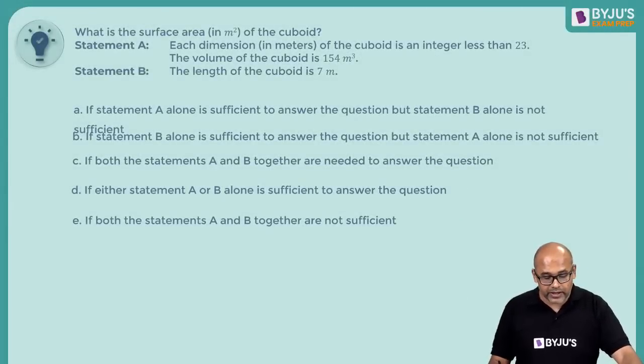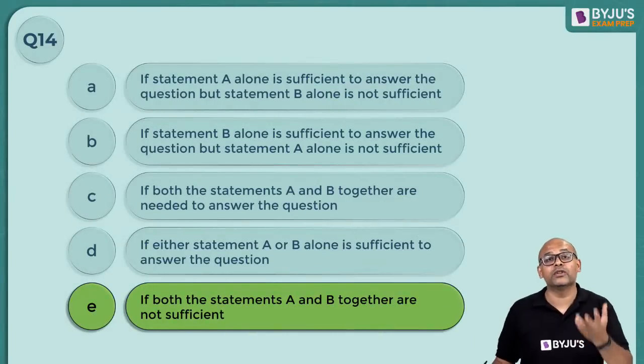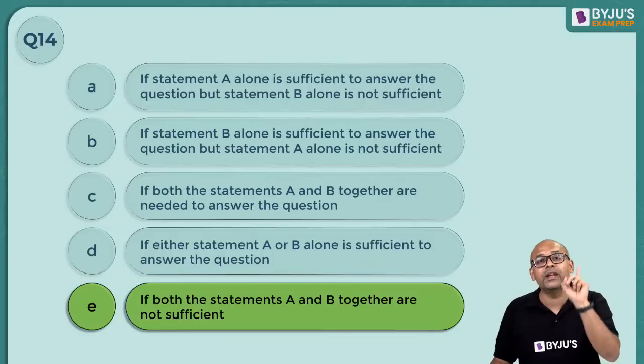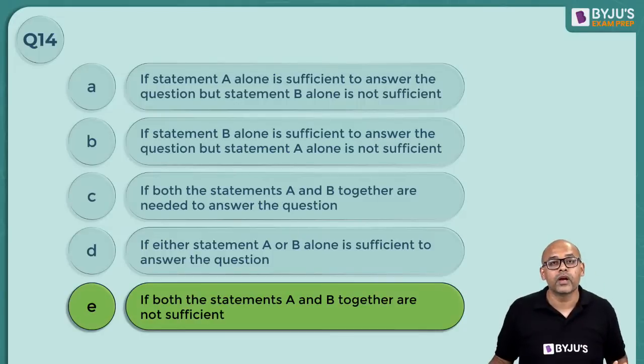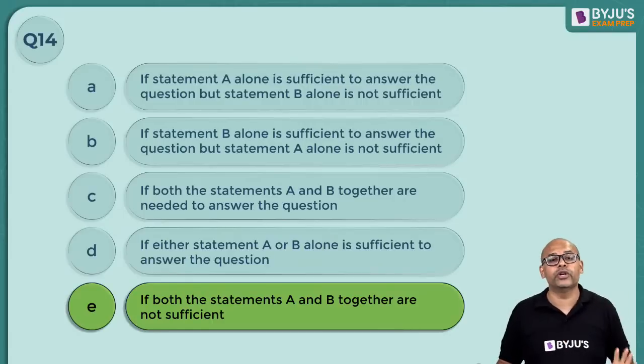Both the statements together cannot give you the answer, because you got 2 answers, let me put it that way. So in data sufficiency, you will say you got an answer if it is confirmedly a single value. If there are 2 values and you don't know which of these 2 is correct, you will say that you did not get the answer.